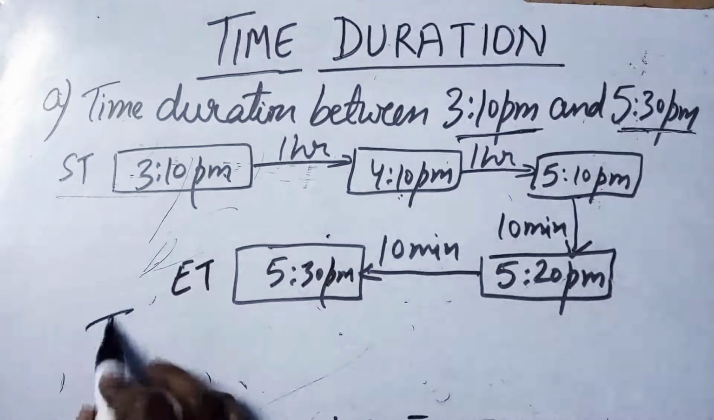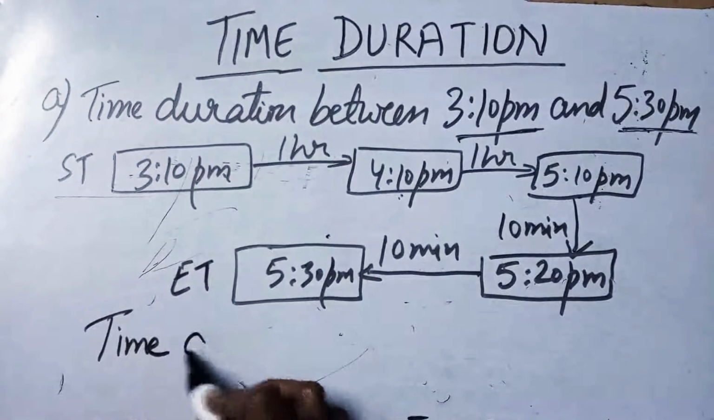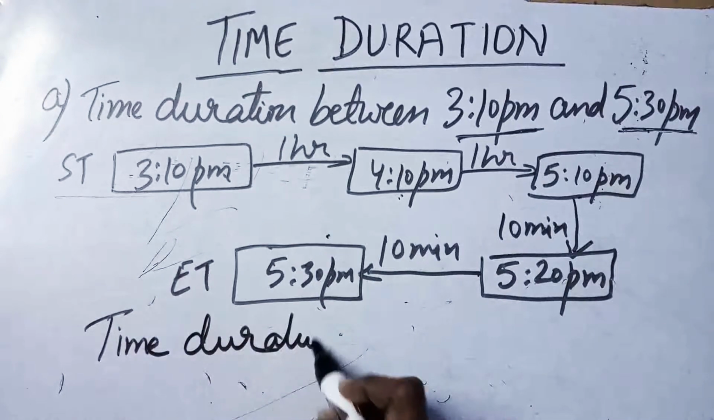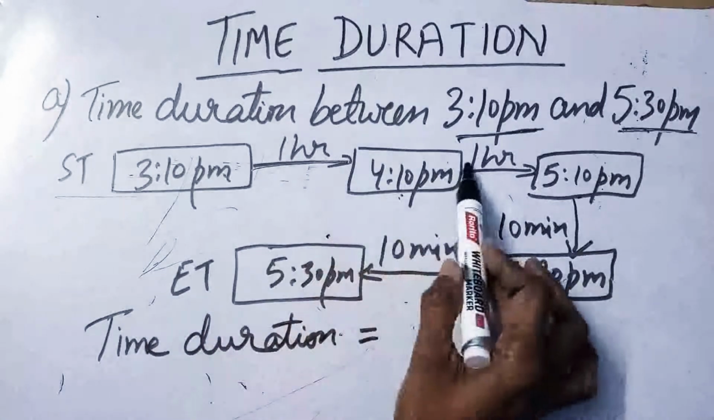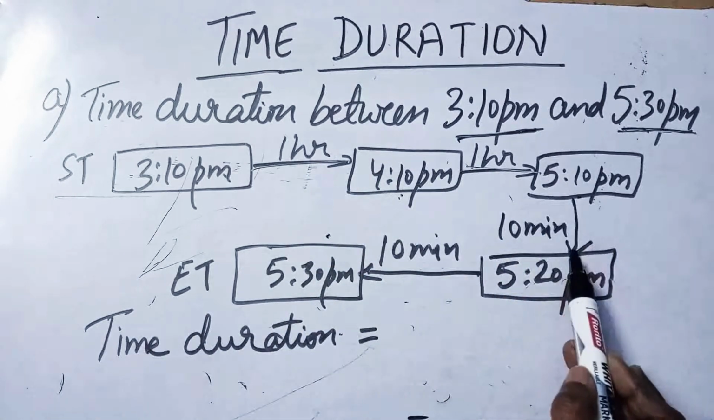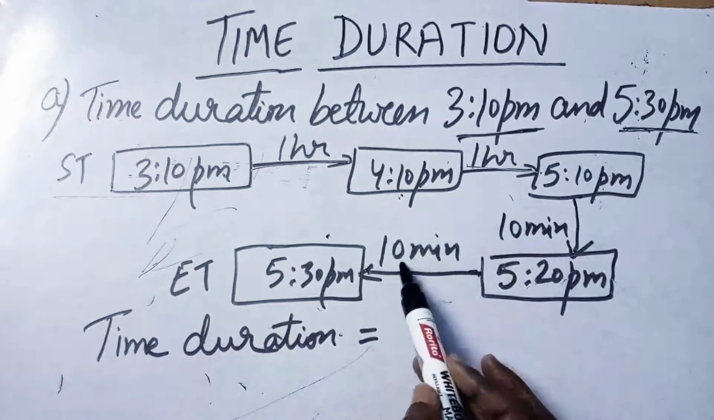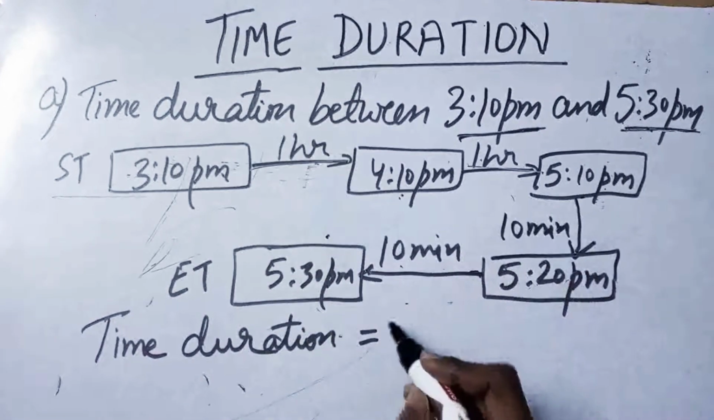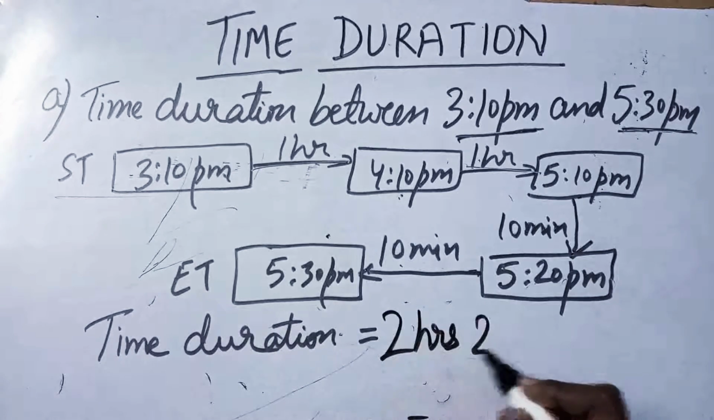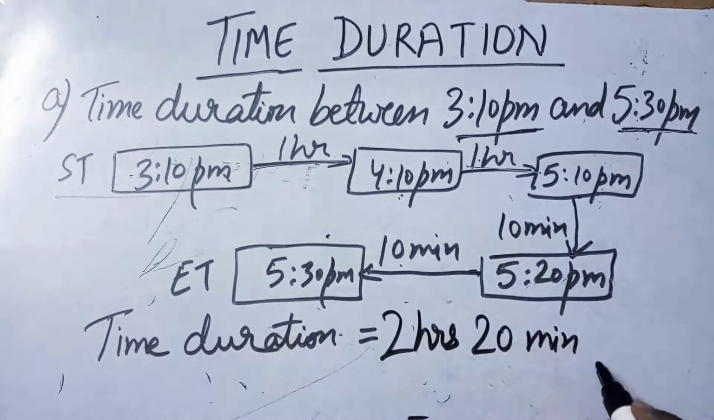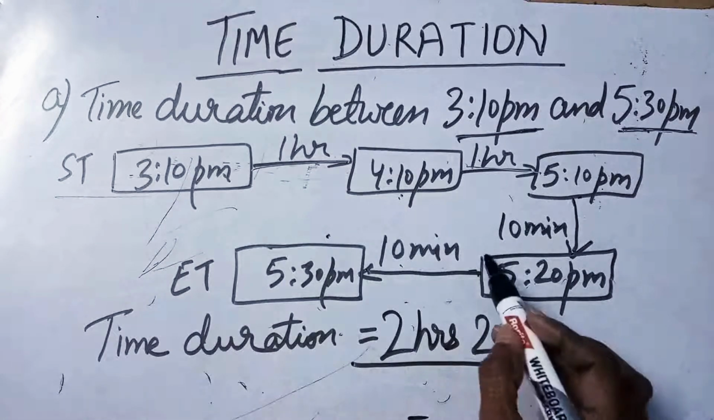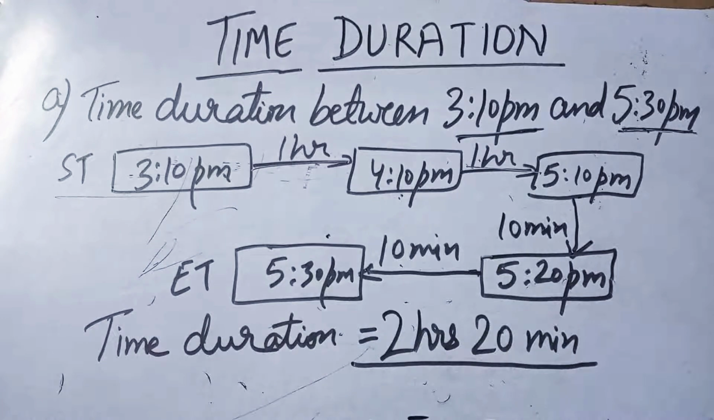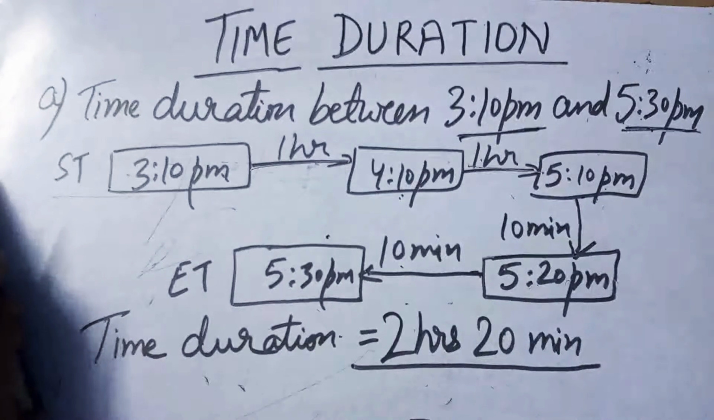So now the time duration: how much total time do we have? 1 hour, 2 hours, 10 minutes and 10 minutes more. So 20 minutes, 2 hours 20 minutes. So it will be 2 hours 20 minutes. Time duration is always written in hours and minutes. No AM or PM will be written with time duration. Let's see another example to find time duration.